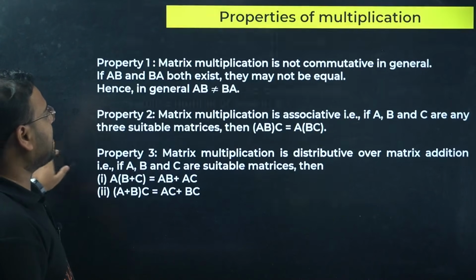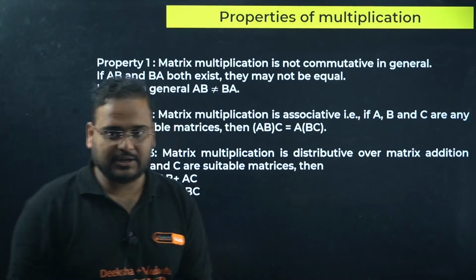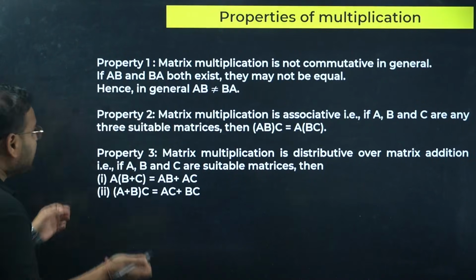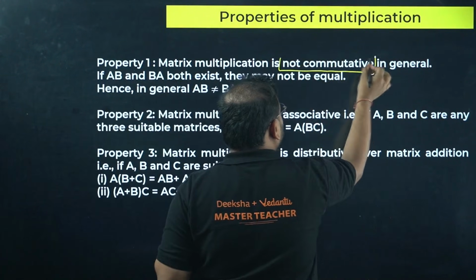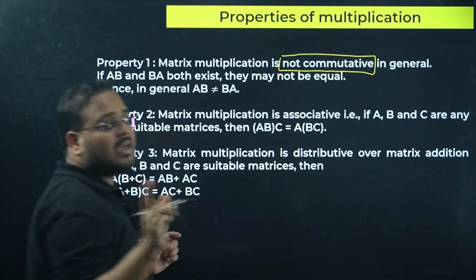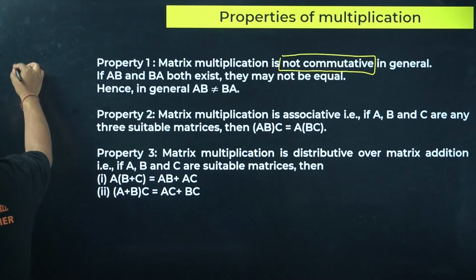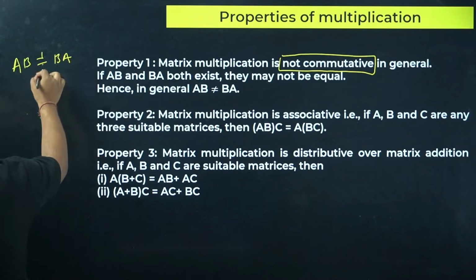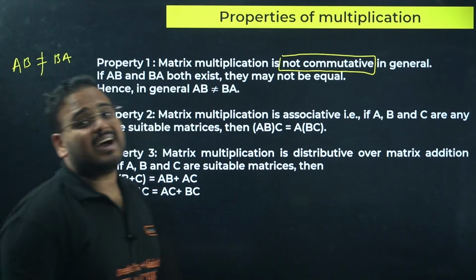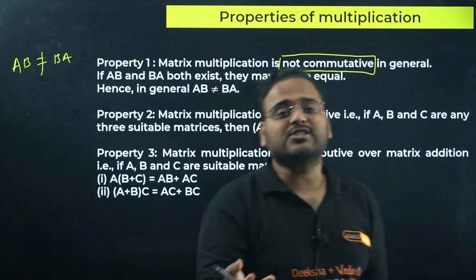Clear? Now start the properties of multiplication. First one, matrix multiplication is not commutative in nature. Yes, AB and BA are not always equal. AB is not always equal to BA. It's equal only when they are, remember, inverses of each other.